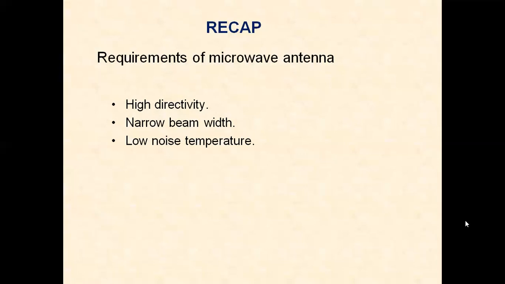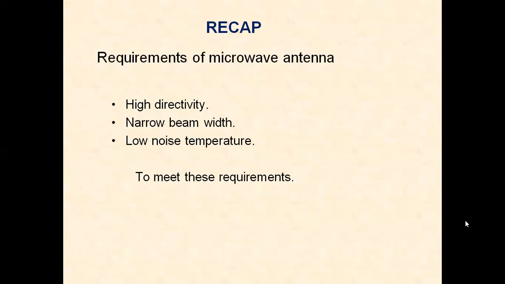The third requirement is low noise temperature. Because these antennas are placed outdoors, they may be heated due to the sun's radiation, so they have to provide low noise temperature. So the main requirements of microwave antennas are: an antenna must be capable of providing high directivity, must have narrow beam width, and has to provide low noise temperature.